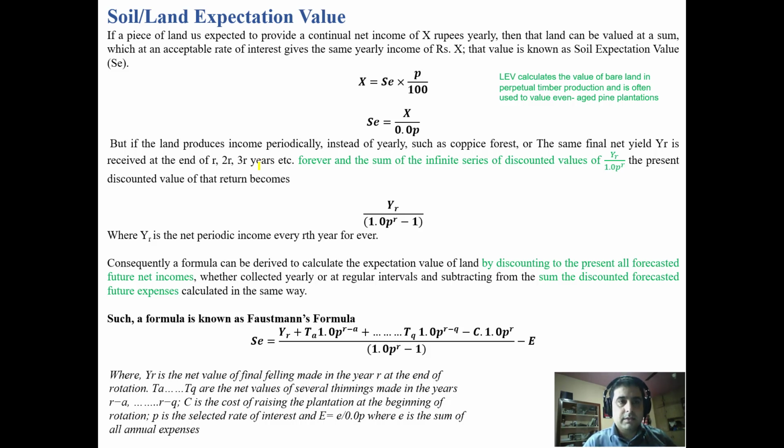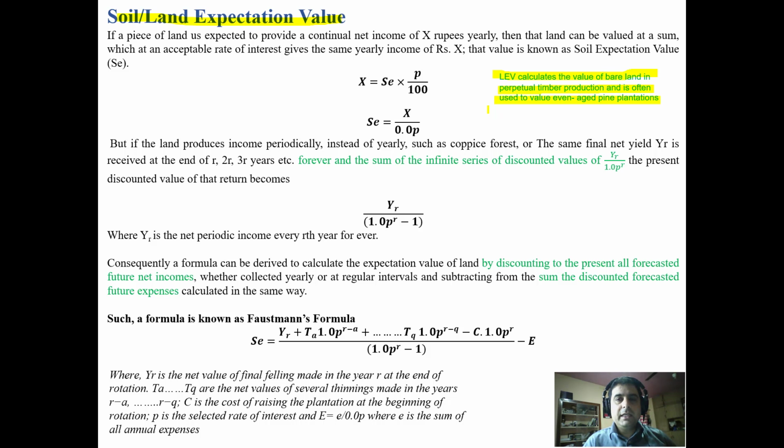Welcome back. Today we'll study an important application of financial rotation, that is soil and land expectation value. We need to understand what it is. Suppose we have a bare land and we want to convert it into forest and take harvest up to perpetuity from that plantation or that forest.